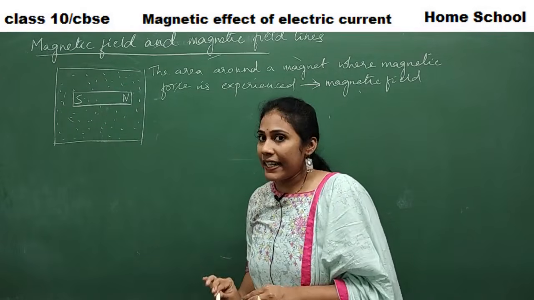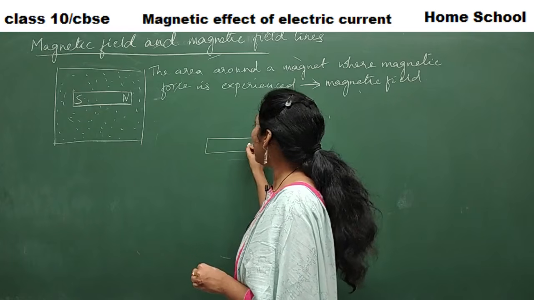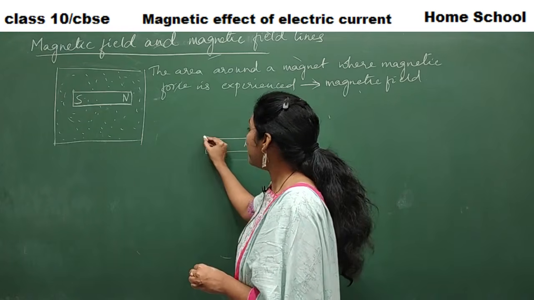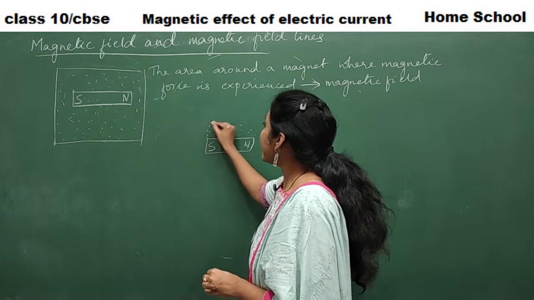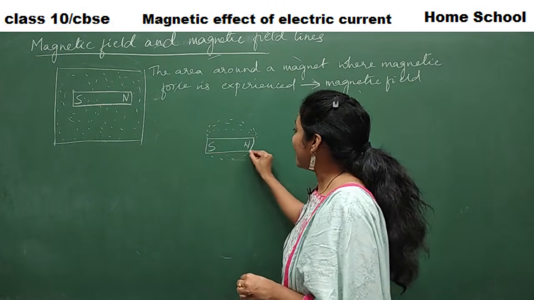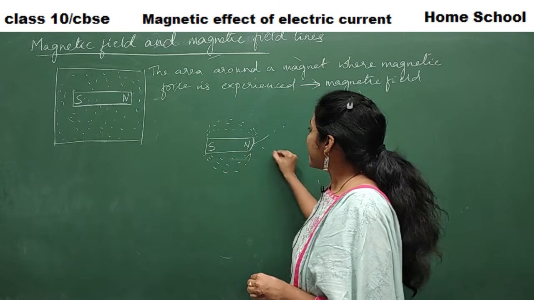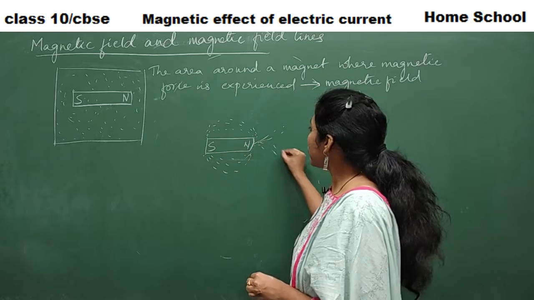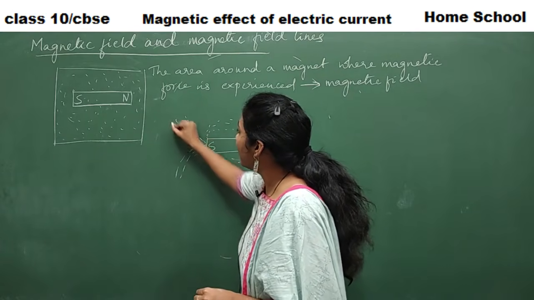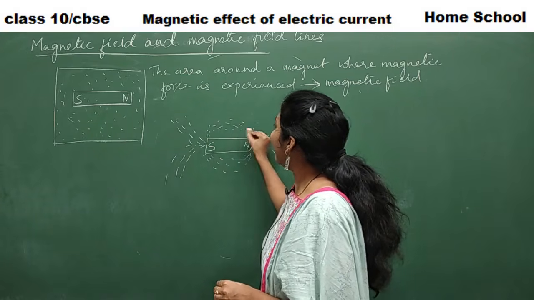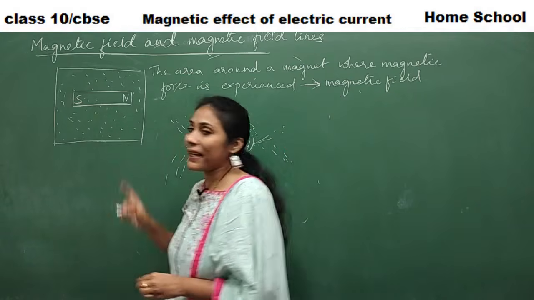Just after a few seconds, how are the iron filings arranged around the bar magnet? This is how iron filings get arranged around a bar magnet. They will get arranged in a particular pattern, guys. Can you observe the pattern that I am drawing here? Say you have spilled iron filings all over the sheet around the bar magnet.